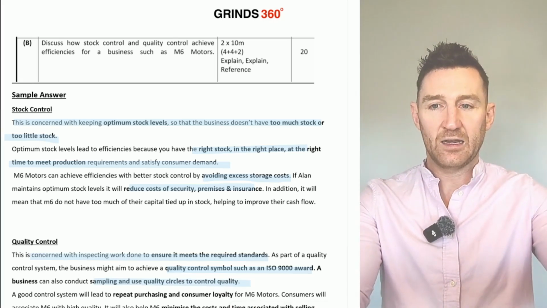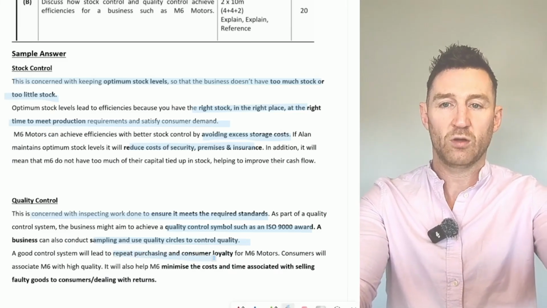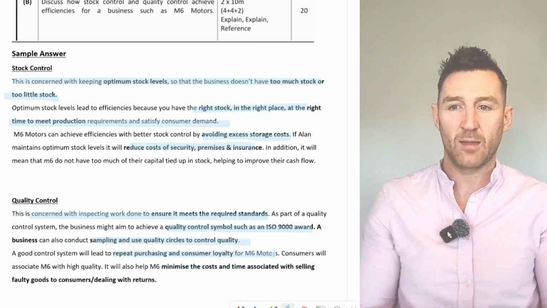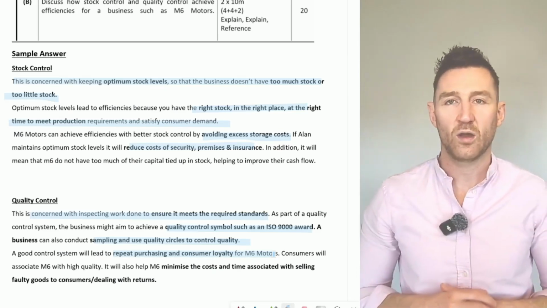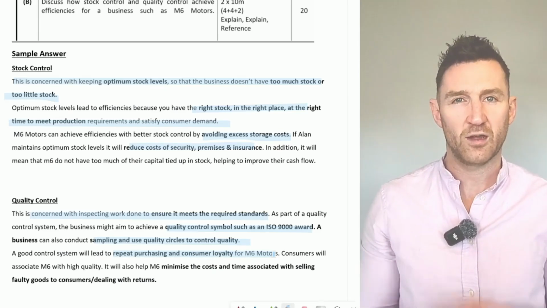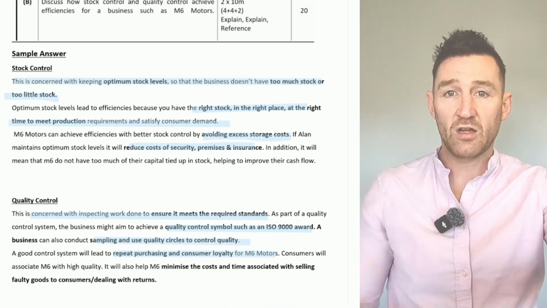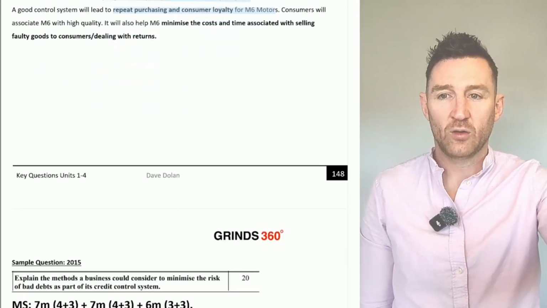And then we need that link to M6. A good quality control system will lead to repeat purchasing and customer loyalty for M6. They'll be associated with high quality, or you could say that they'll minimize the costs associated with returns as well. That could be another route to go there. And then you're done: 10 and 10, 20 marks overall.